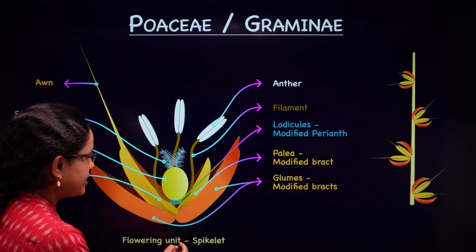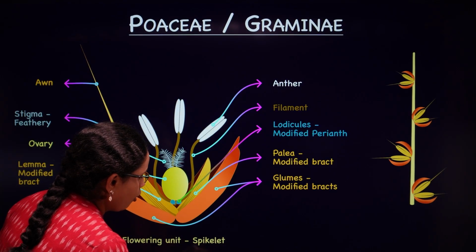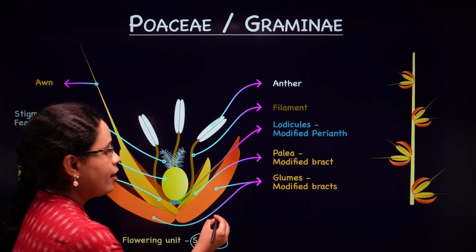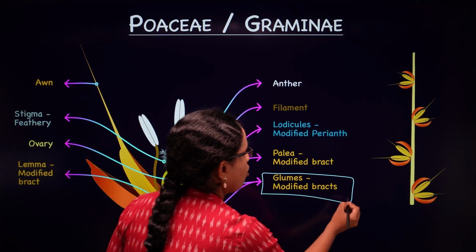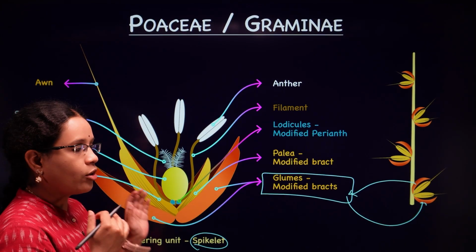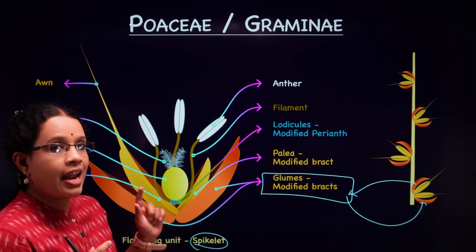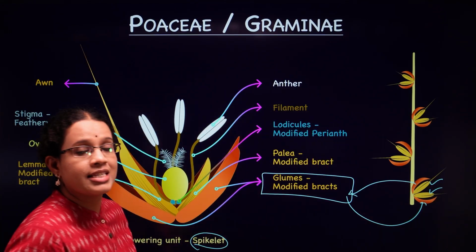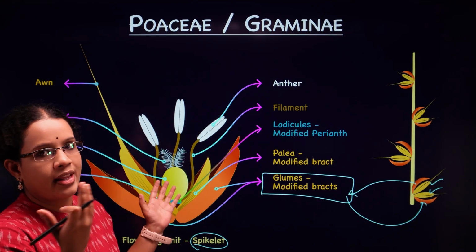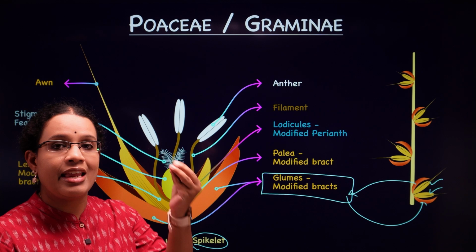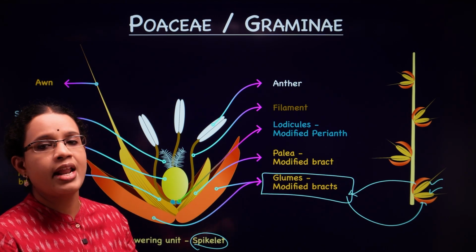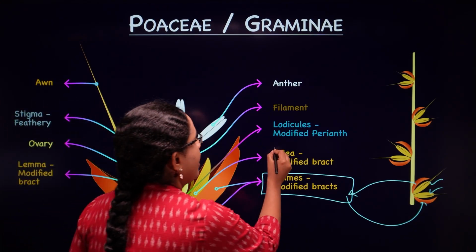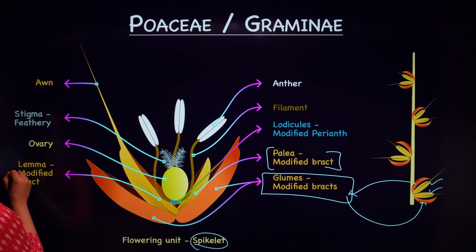Now here you are seeing the enlarged view of a spikelet. So this is a spikelet which we have just seen. We have seen the glumes, which are called the modified bracts. Now, coming to the structures that are present inside these glumes, they are enclosing tiny florets, and even these florets are surrounded by bracts, and these are also modified. We will call them palea and lemma.